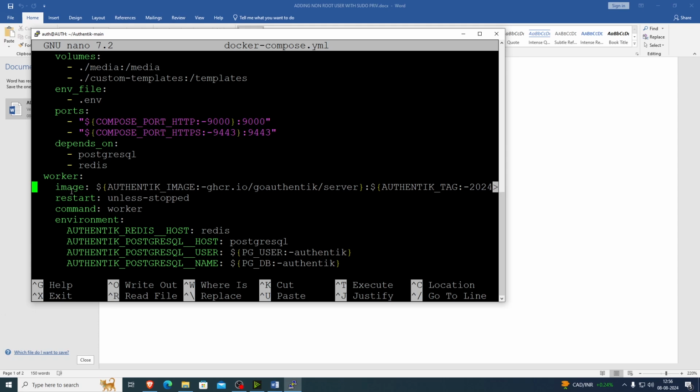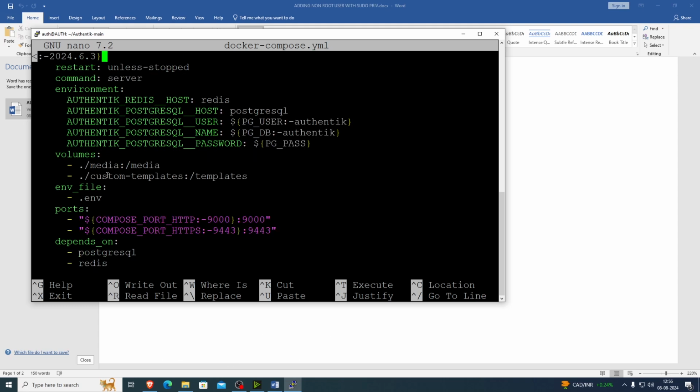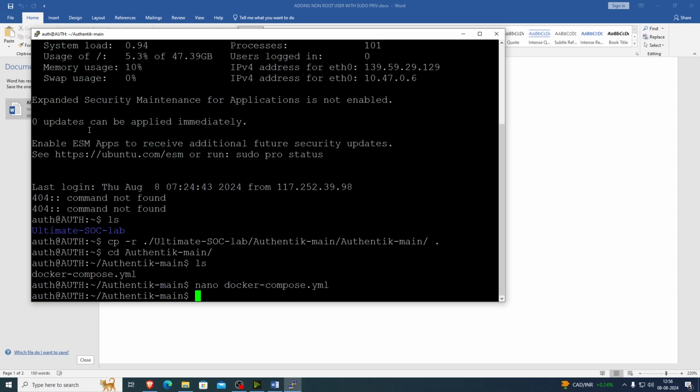So under the worker, you can see the image file. So at this end, you can see the version of Authentik. So you can see here the version of Authentik. So same here, current server images both should be same.